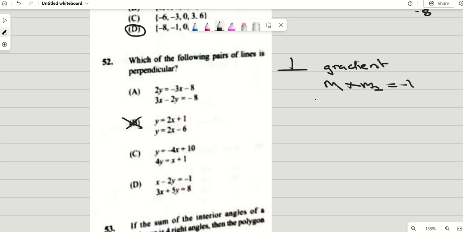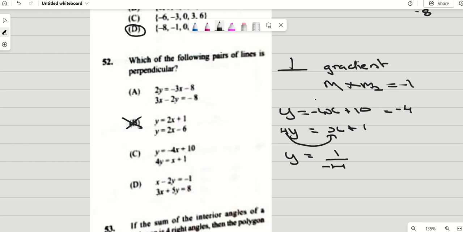We could look at C. Let's look at C before we go to E. We have y is equal to minus 4x plus 10, so that means the gradient is -4. And then we have 4y is equal to x plus 1. If we carry across 4, it will be divided by 4. Sorry, my bad. We carry across, multiply by 4, it'll turn to divide by 4. So that would be x divided by 4 plus 1, which is also known as 1 over 4x plus 1.